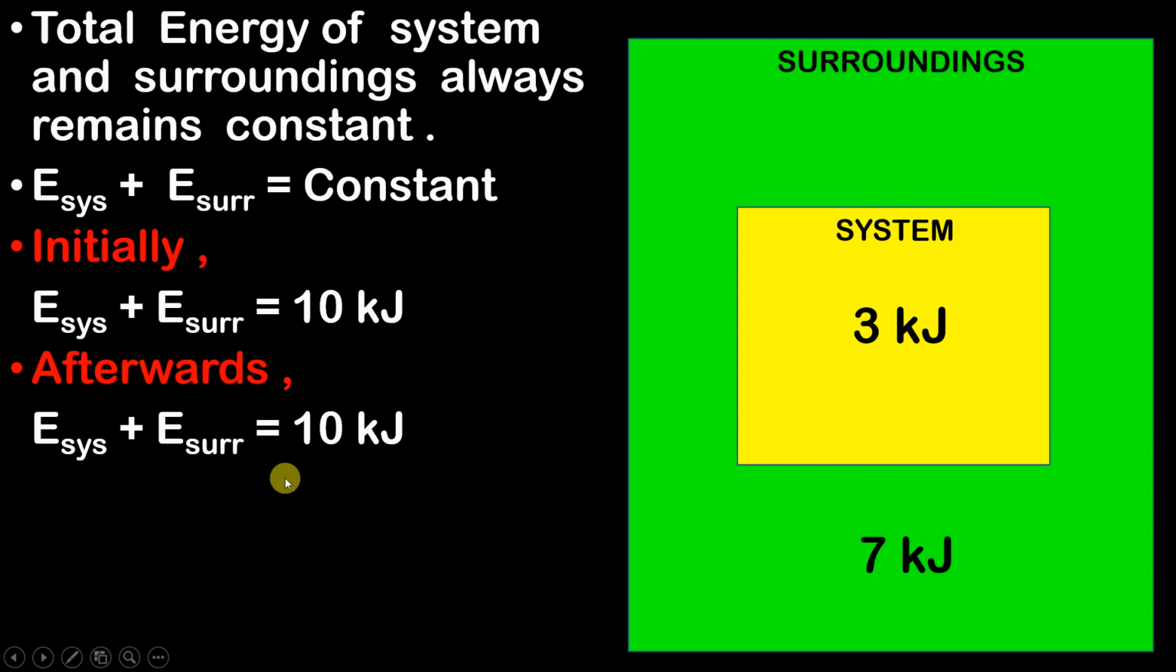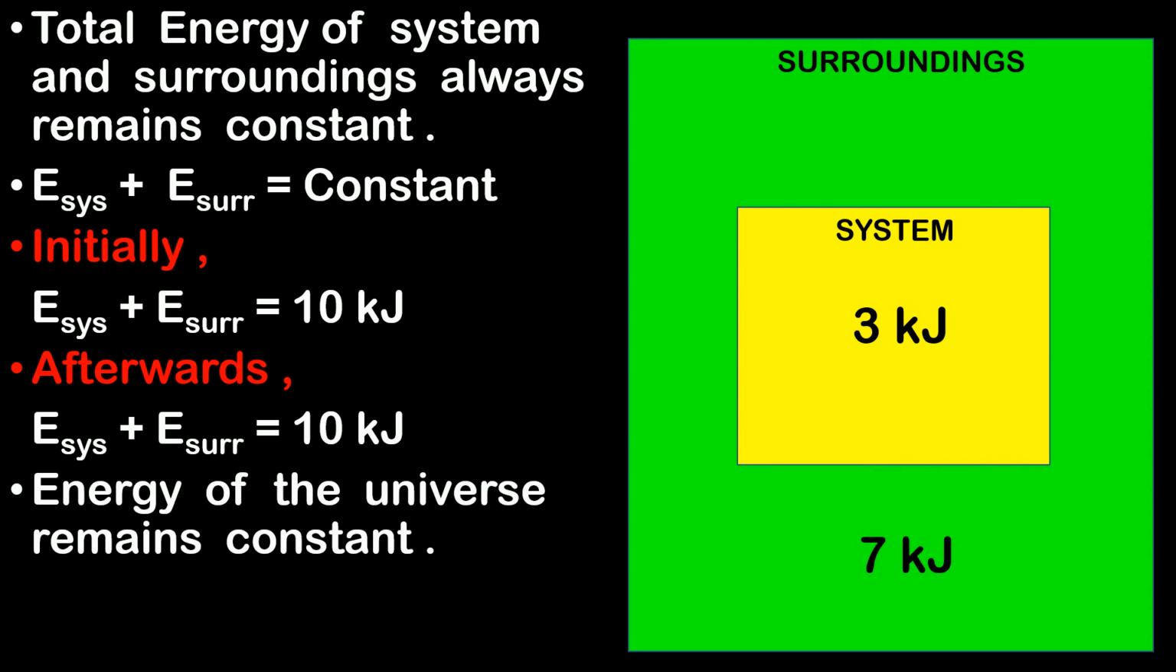So can I conclude from here that the energy of the universe, what is universe? Universe is nothing but system plus surrounding. So energy of this complete universe remains constant. Energy cannot be created and energy cannot be destroyed. It is always going to remain constant. This statement you have been hearing since your childhood. This is the meaning of the statement.